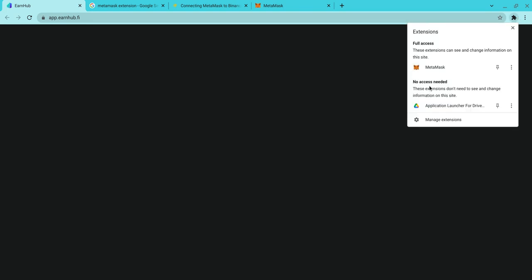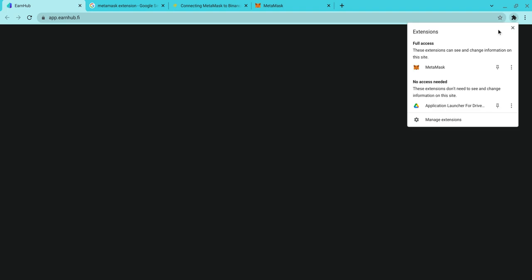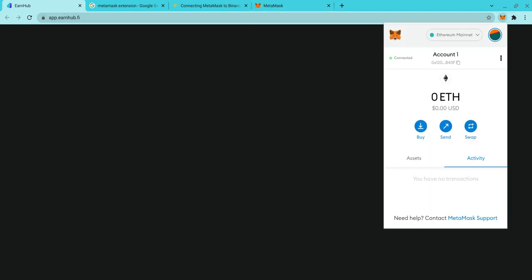Once you download that, you will then click this, and it's going to ask you, and then MetaMask should pop up, and if it doesn't, you just got to click it. Right now my MetaMask is going to pop up. I got my wallet connected, and as you can see, it's still not working. And why is that? It's because I'm on the Ethereum mainnet.